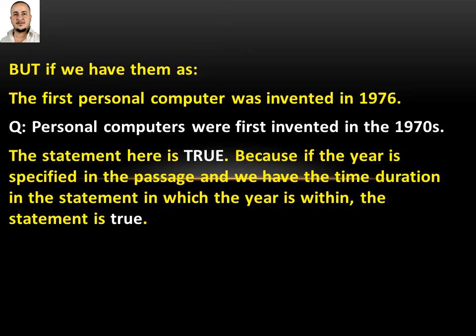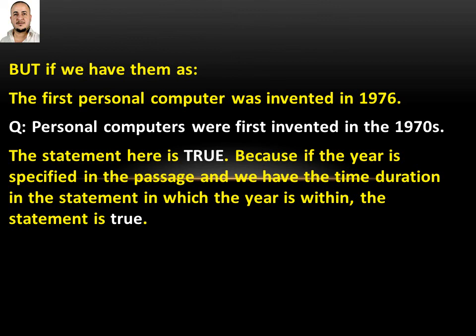Okay. But if we have it as: the first personal computer was invented in 1976. That was in the passage. The question says personal computers were first invented in the 1970s.